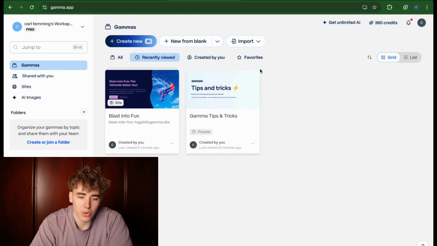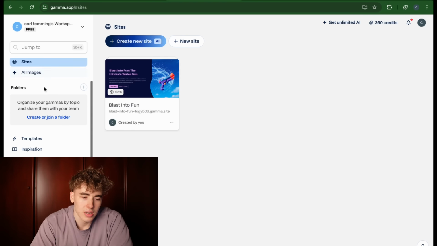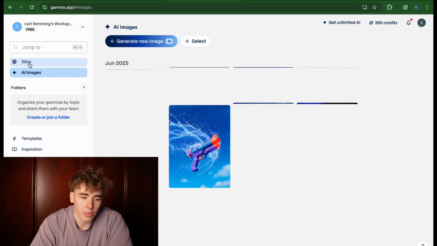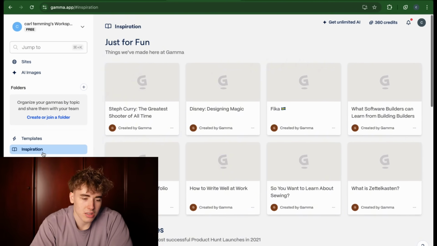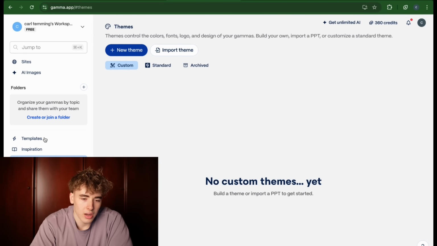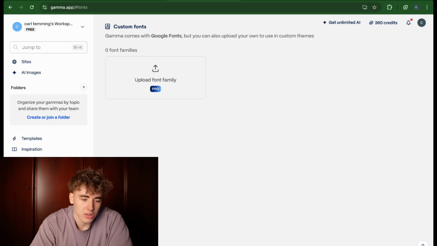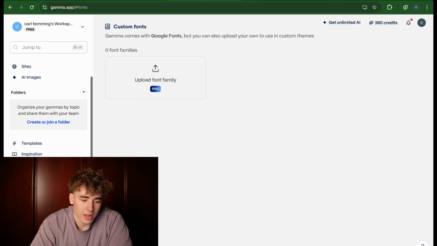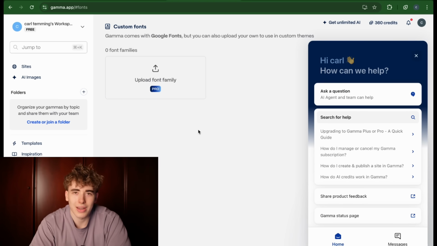Here you have your generations. Then you can also look at the live sites. So we already published this. AI images that you created. Here we have a bunch that was created for a store, and then templates, inspiration, themes. And you can import the theme from existing stuff. So there's a bunch of options, and you even have immediate support in here, which I also really like, because if you have a question, you'll get an immediate answer. So a really cool tool.